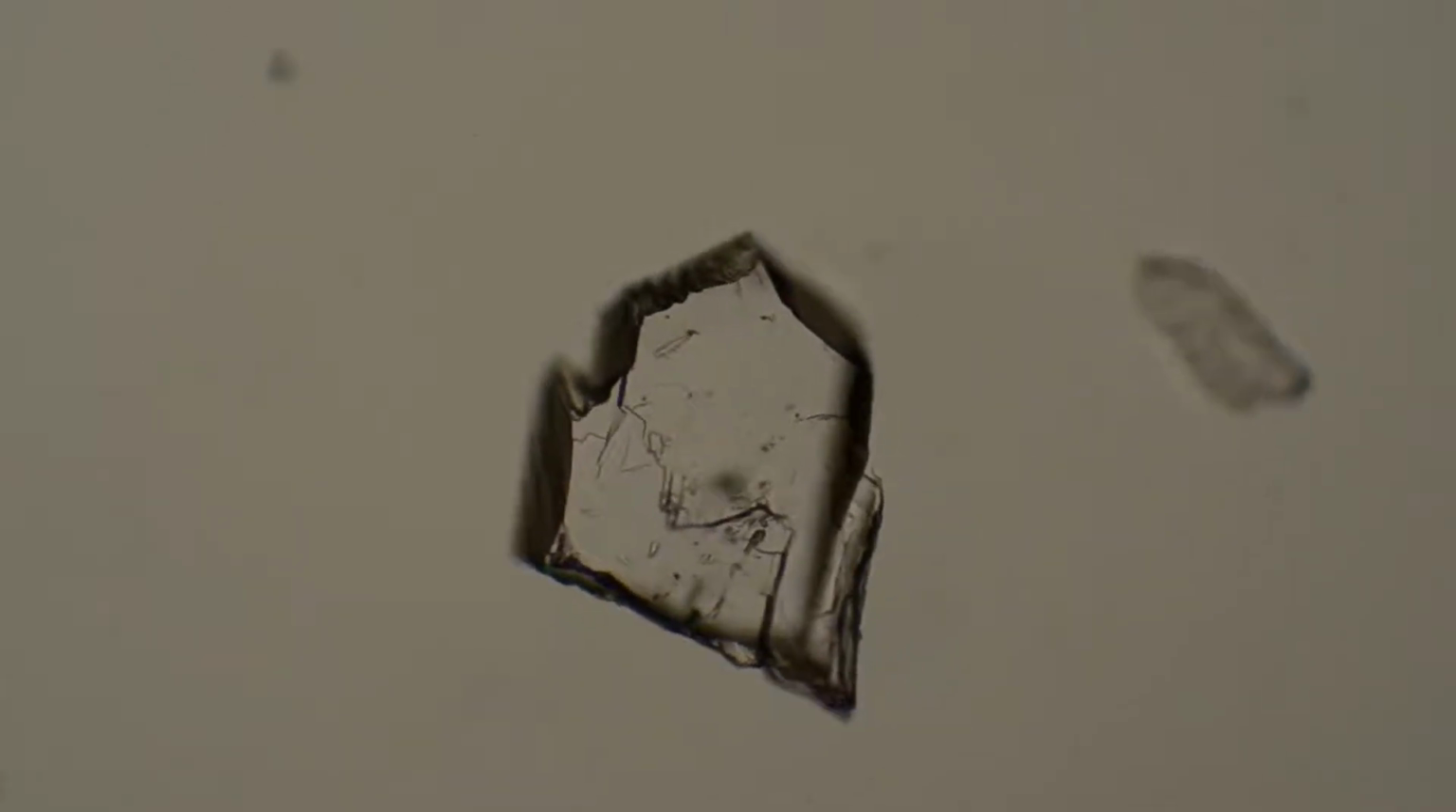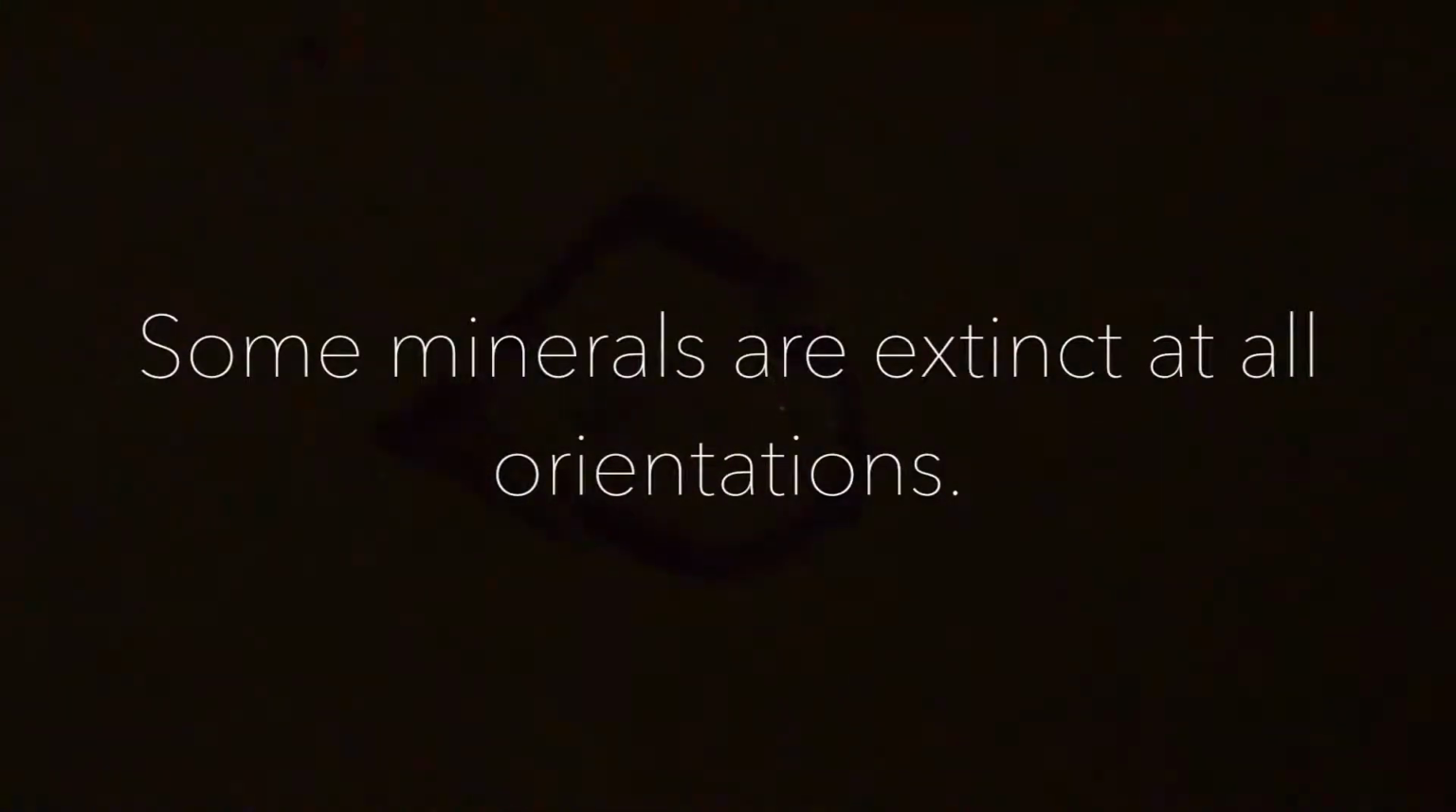This is another example of a grain mount in plain polarized light. Notice how it is colorless and transparent. When I switch to cross-polarized light, this mineral does not let any light pass through, even as I rotate the stage. Some minerals are extinct at all orientations, meaning they never display interference colors. We call these minerals isotropic.